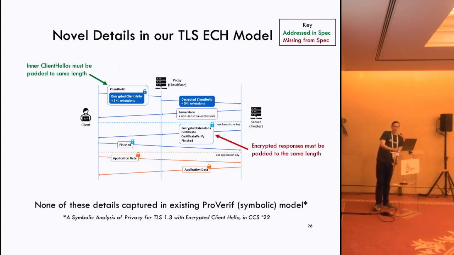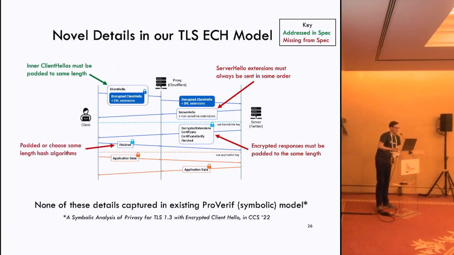And the same thing needs to apply for messages that are sent back from the server, not just sent from the client. Importantly, any fields that are sent in the clear, like the server hello here, need to be essentially identical across all servers. And so it's also important that these extensions are sent in the same order. And then finally, these finished messages need to be also padded out to the same length, or sometimes it's sufficient to just choose the same length hash algorithms.